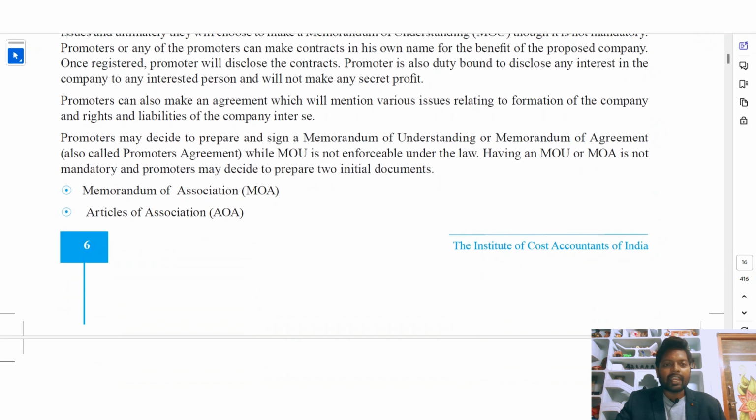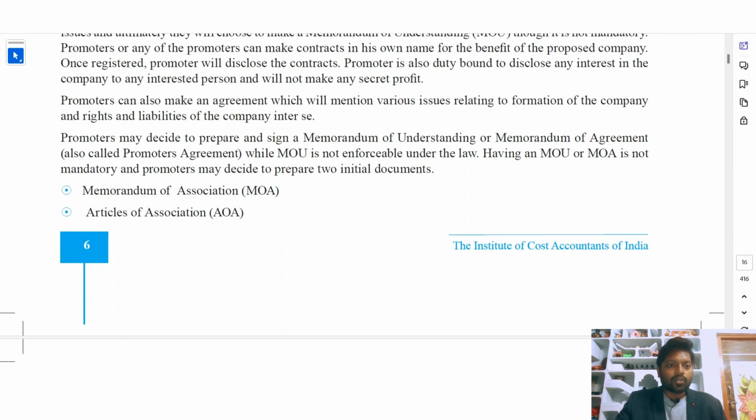Promoters can also make an agreement which will mention various issues relating to the formation of the company and the rights and liabilities of the members inter se. Promoters may decide to prepare and sign a memorandum of understanding or memorandum of agreement, also called a promoters' agreement, while a memorandum of understanding is not enforceable under the law. Having an MOU is not mandatory, but promoters may decide to prepare two initial documents. At the beginning of the company, promoters have to prepare two documents.